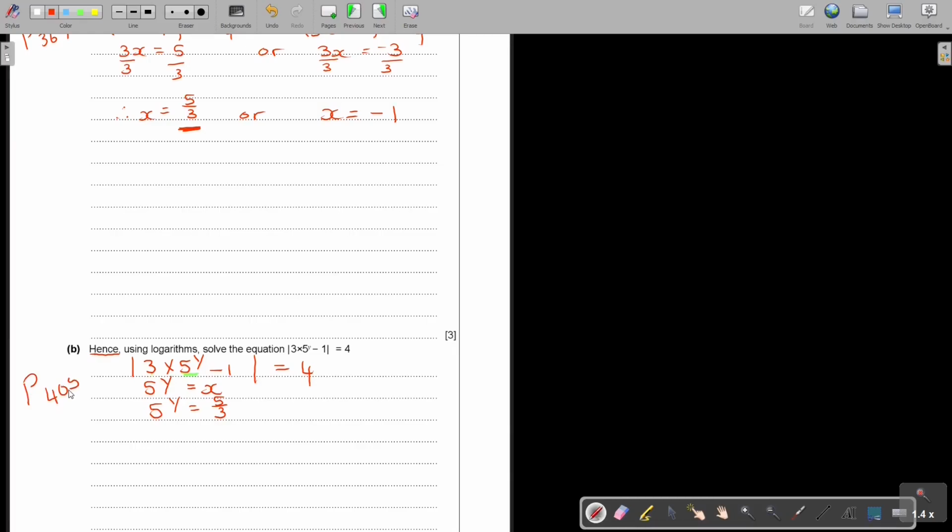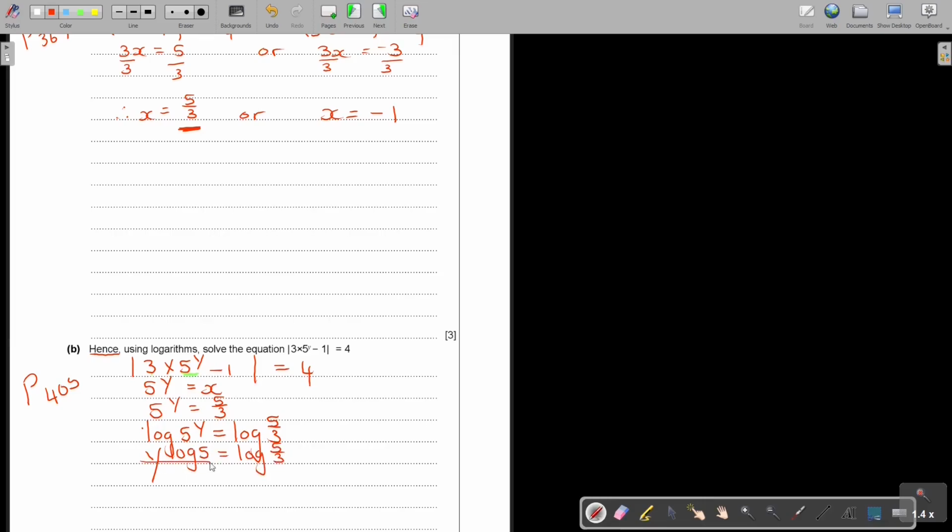What I did is I put logs on both sides. I think sometimes it's easier for students to do it like this. But you could go from the one form to the other one. So y log 5 equals log of 5 over 3.